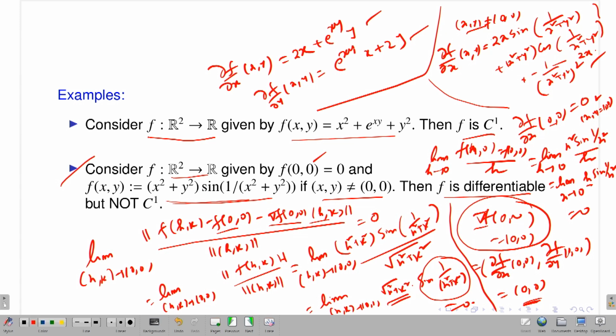So only at the point (0,0) you have to check, and you can check that either del f del x or del f del y is not continuous at (0,0), and therefore it is not continuous in R2, and hence my function is not C1, because for C1 the first order partial derivatives must exist and be continuous. That is the definition. So this is one example: my function is differentiable, however f is not in C1. That means for C1 I need a little bit more than the existence of the total derivative.